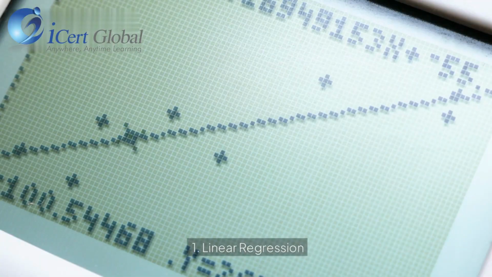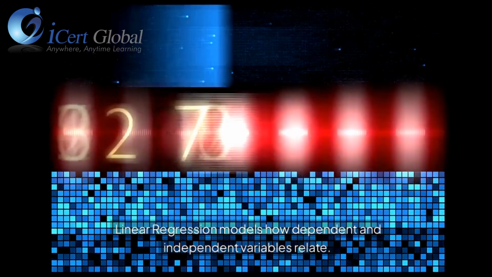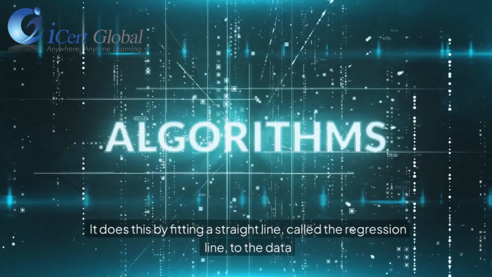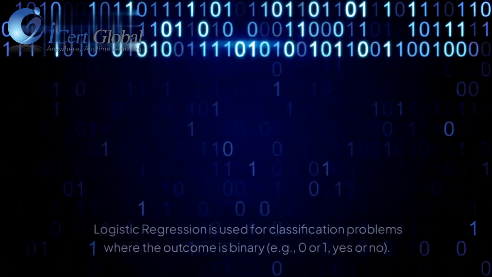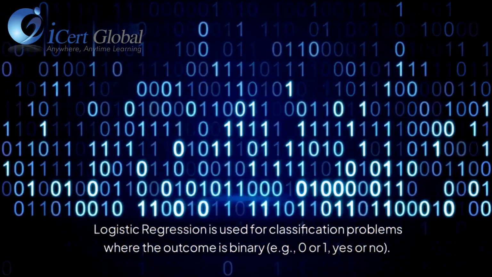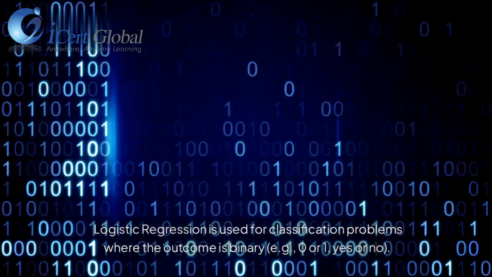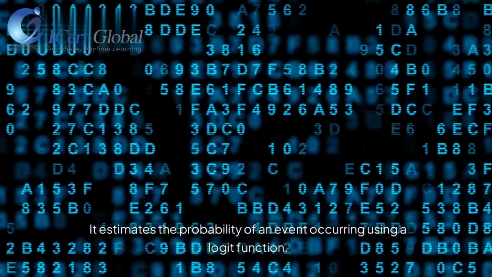1. Linear regression. Linear regression models how dependent and independent variables relate. It does this by fitting a straight line, called the regression line, to the data. 2. Logistic regression. Logistic regression is used for classification problems where the outcome is binary, for example, 0 or 1, yes or no. It estimates the probability of an event occurring using a logit function.